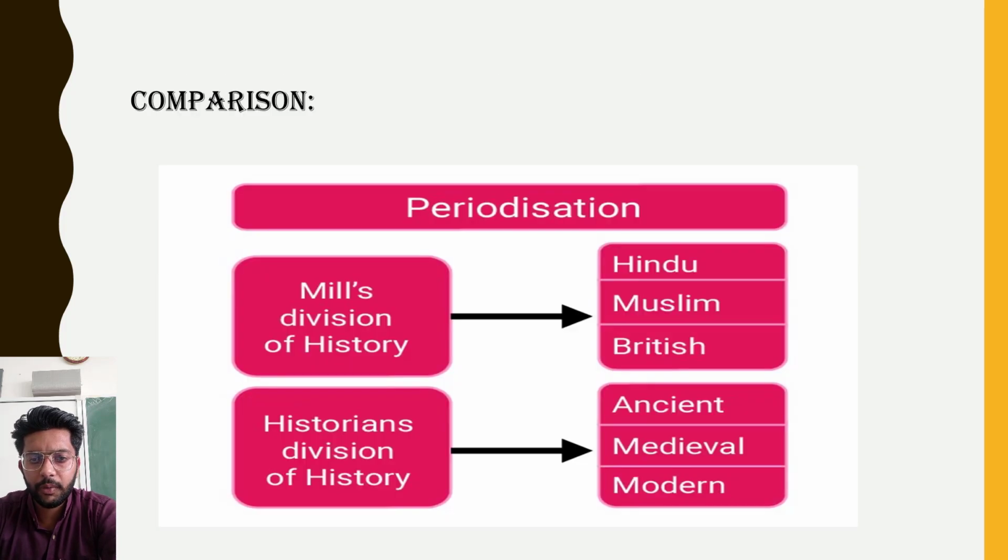So now we have a short comparison according to James Mill and according to other historians. Mill's division of history was Hindu, Muslim and British, and the new historians' division of history was ancient, medieval and modern. Mill's division of history: Hindu, Muslim and British. Historians' division of history: ancient, medieval and modern. So whatever we have done till now, I am repeating all of it in Hindi once.